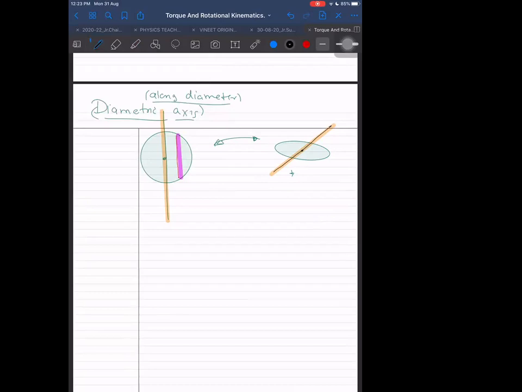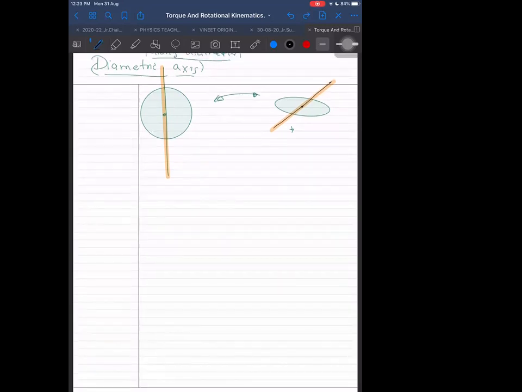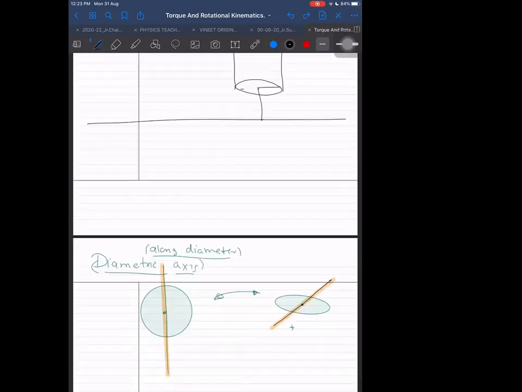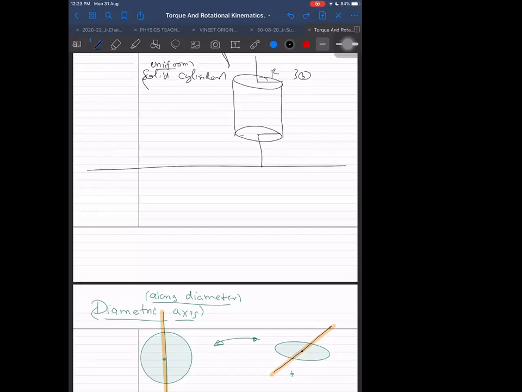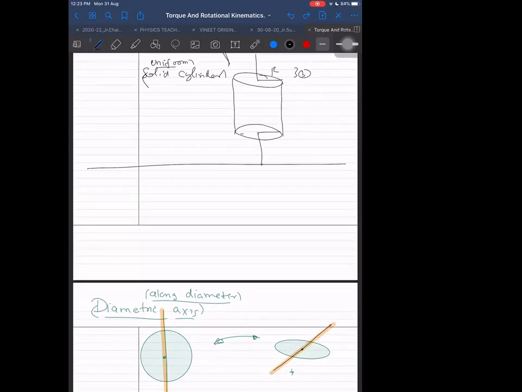Or no, there is another way also to do this. Wait a second, I'm thinking, should I go by the easiest method? I think I should go by the easiest method. No, I will not take it. I will wait for the diametric cases. Before that, I want to do an important theorem, and I will apply that theorem, and we will get its answer instantaneously. So let us wait for some time, and then we will do it.